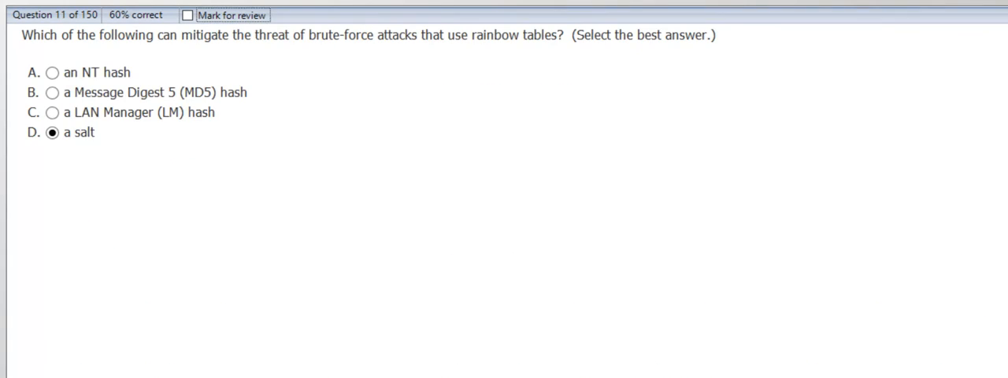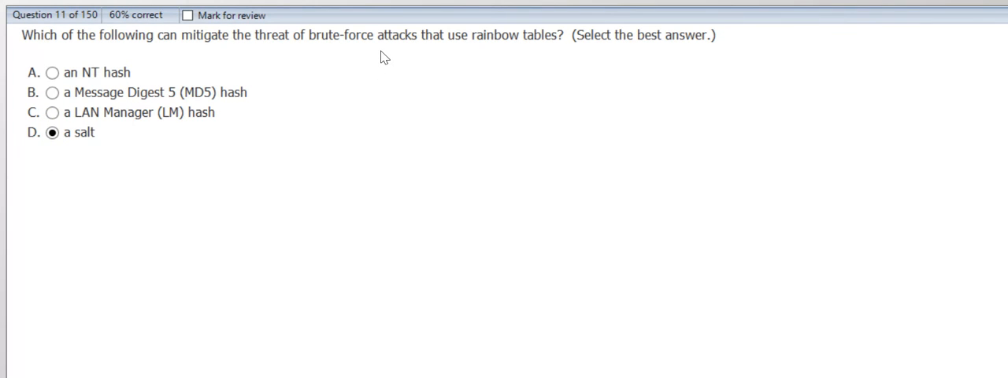Let's move forward. Which of the following can mitigate the threat of brute force attacks that use rainbow tables? Brute force attacks. Okay, is it anti-hash? Is it MD5 hash, LAN Manager, or a salt?